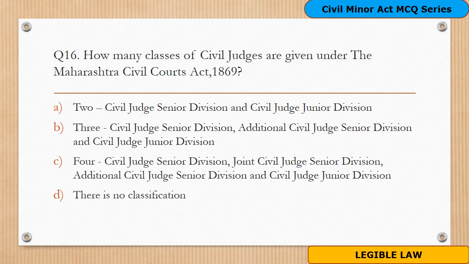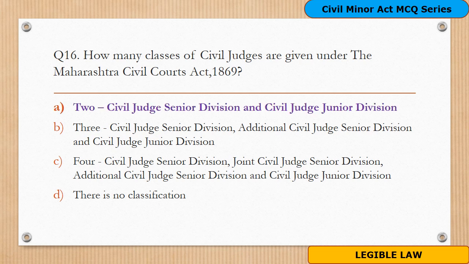Option C. Four classes, Civil Judge Senior Division, Joint Civil Judge Senior Division, Additional Civil Judge Senior Division and Civil Judge Junior Division. Option D. There is no classification given in the Act. And the answer is option A. Two classes, the Civil Judge Senior Division and Civil Judge Junior Division. This is given in section 24 of the Maharashtra Civil Courts Act 1869.